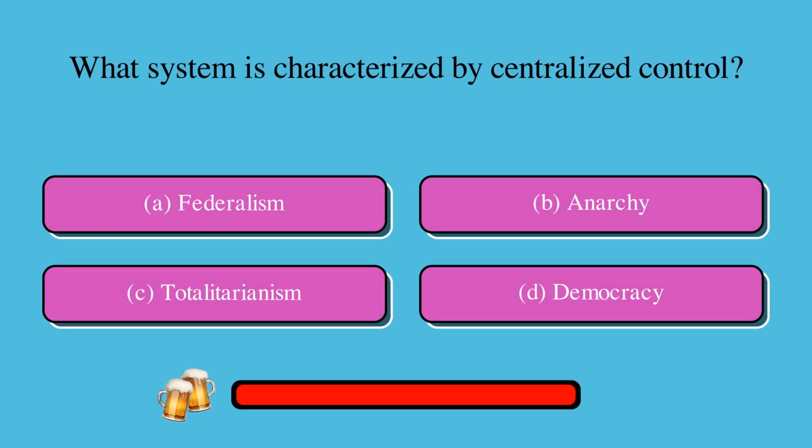What system is characterized by centralized control? Is it A. Federalism, B. Anarchy, C. Totalitarianism, or D. Democracy? The correct answer is C. Totalitarianism.